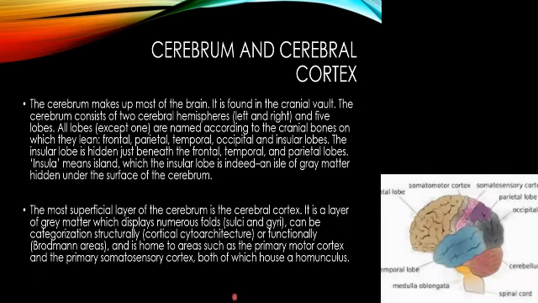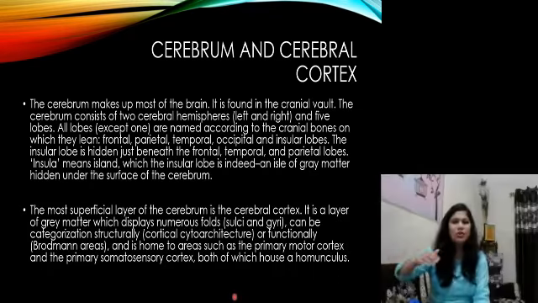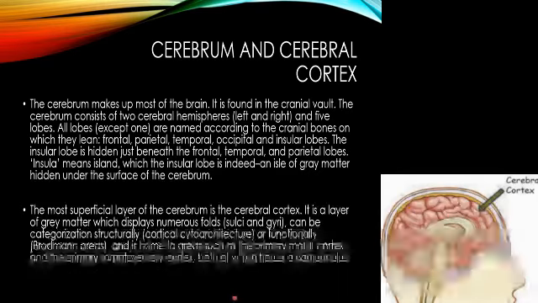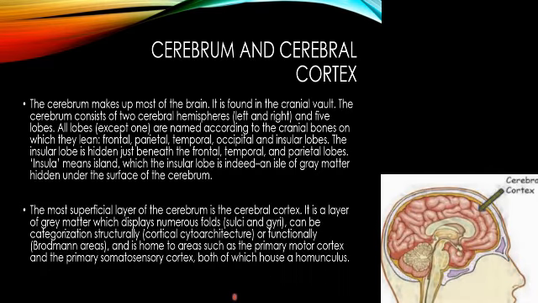It is the layer of gray matter which displays numerous folds, that is sulci and gyri. It can be categorized structurally or functionally, and is home to areas such as the primary motor cortex and the primary somatosensory cortex.